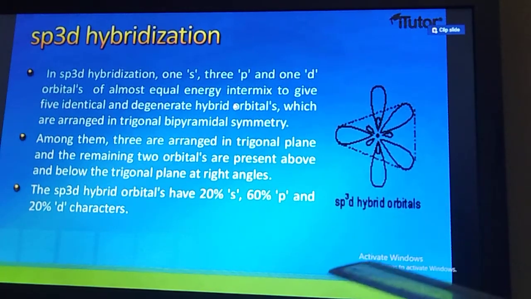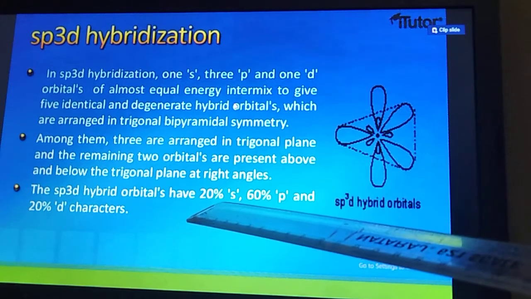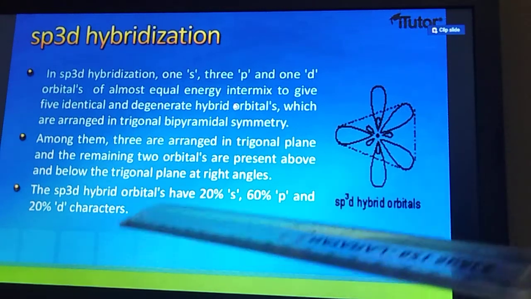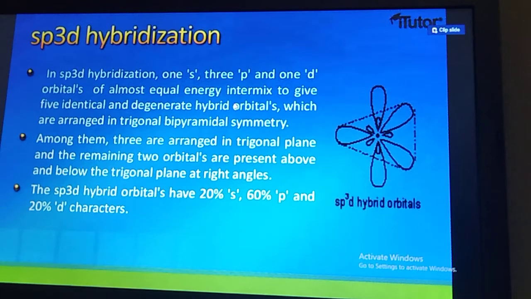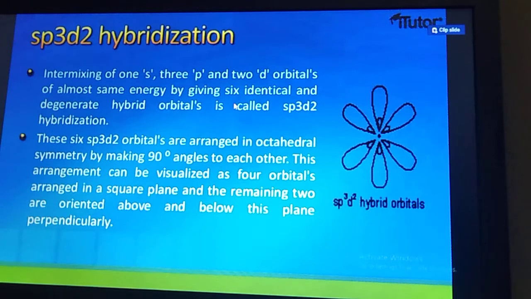So when you are talking about the percentage character, student, 20% S character, 60% P character and 20% D character will come. Okay, so PCl5 is the example of sp3d hybridization, student, that we can understand later on. Now let us move on to another hybridization, student, sp3d2. In sp3d2 hybridization, 1s, 3p and 2d orbitals are intermixed, and they give 6 new orbitals, and these 6 new orbitals arrange themselves in such a way that the geometry formed is octahedral geometry.